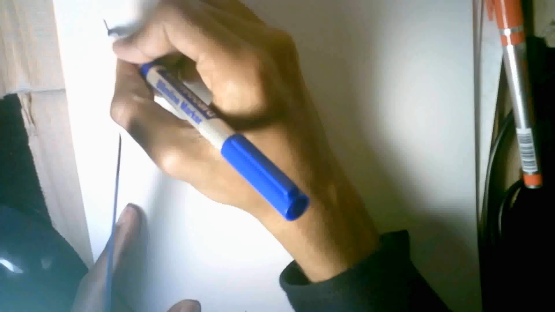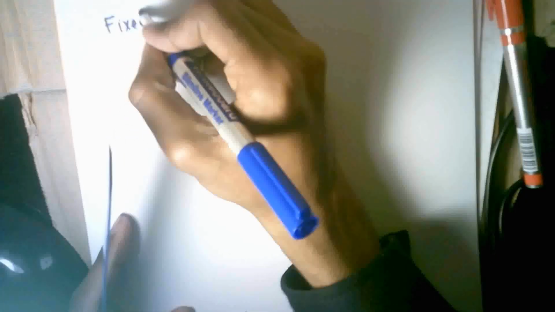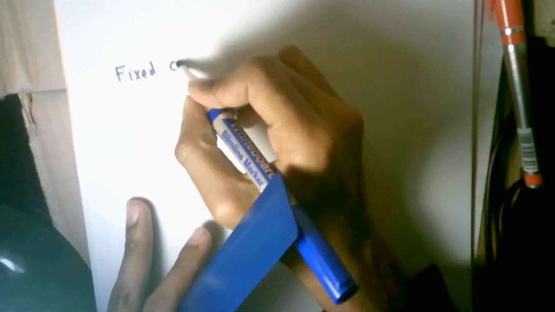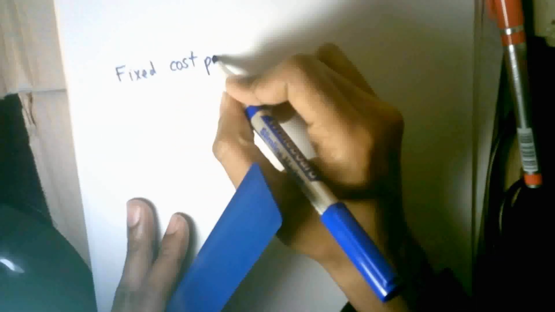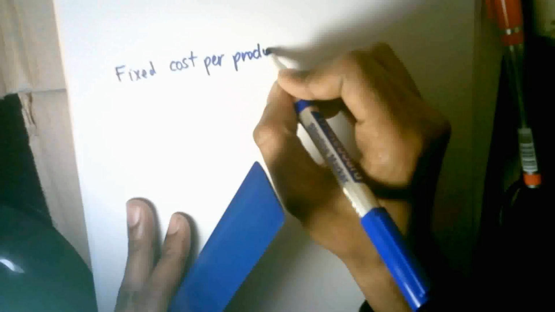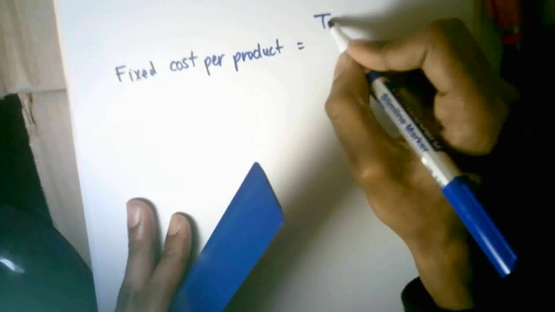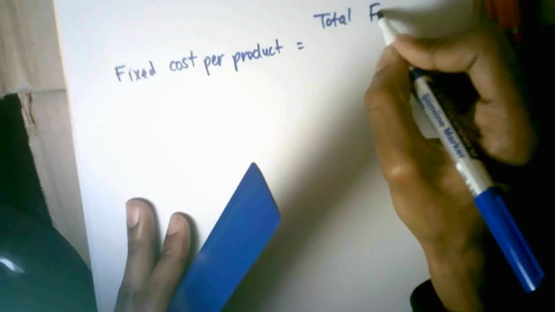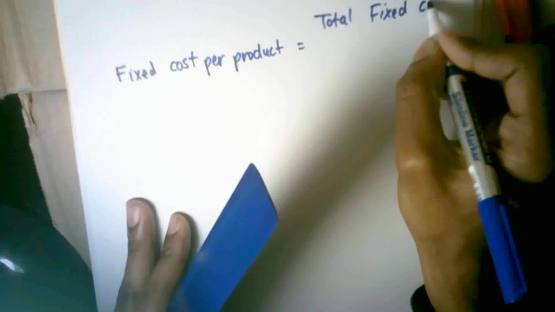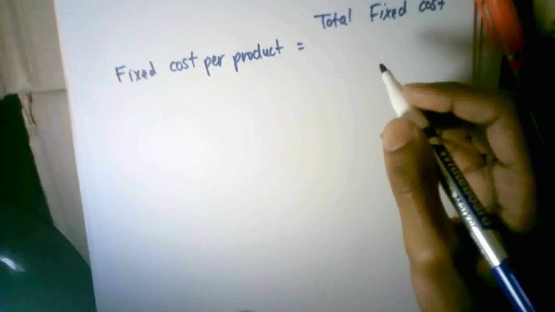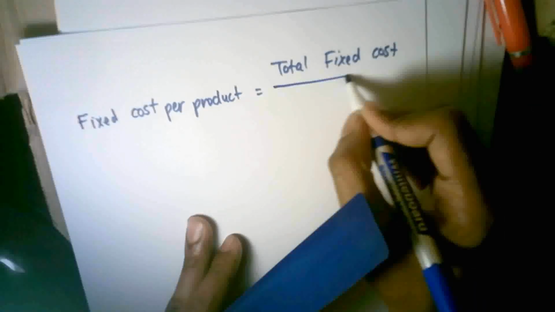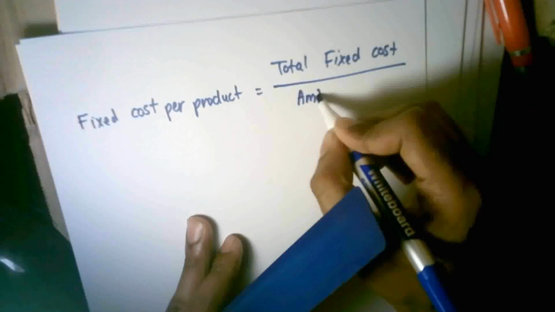Now on the same set of axes, we have to draw the graph of fixed cost per product. I might say, how do I calculate fixed cost per product? Let's calculate it now. Fixed cost per product is equal to the total fixed cost divided by the amount produced, right?